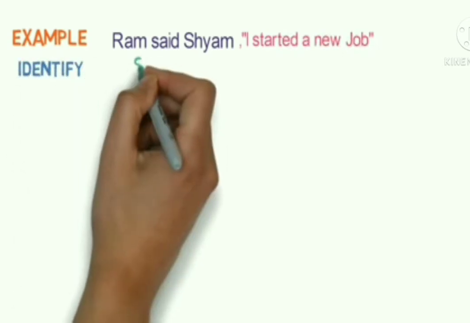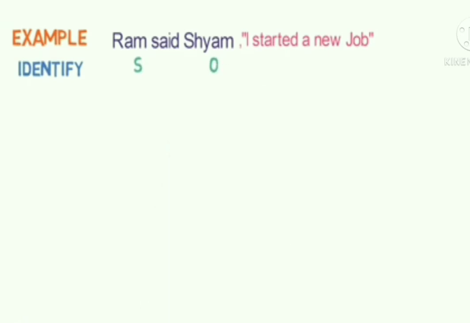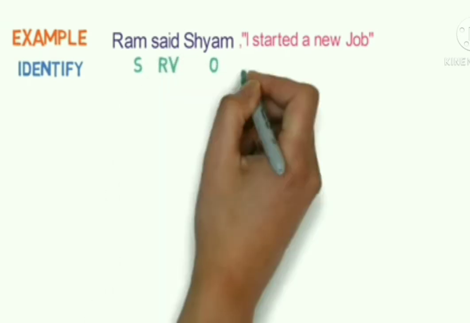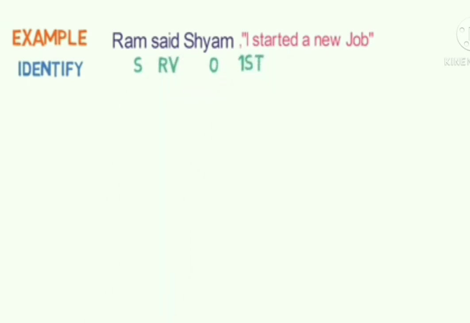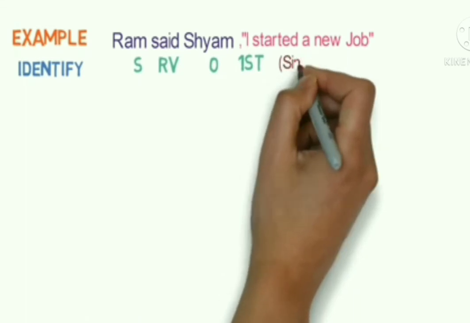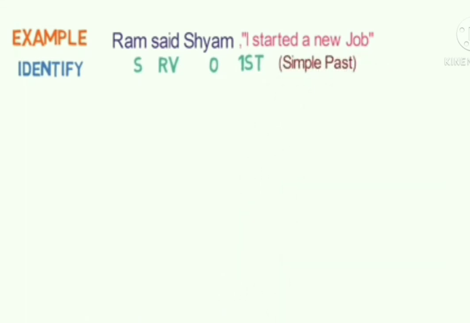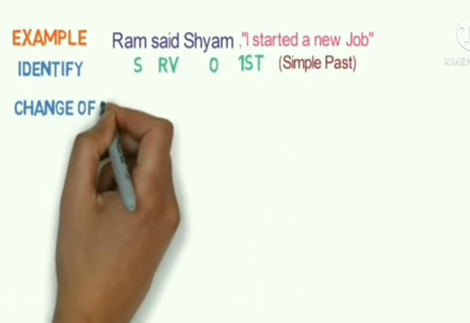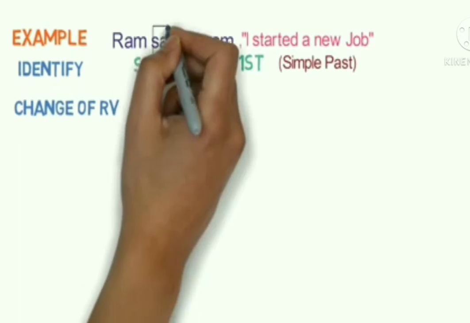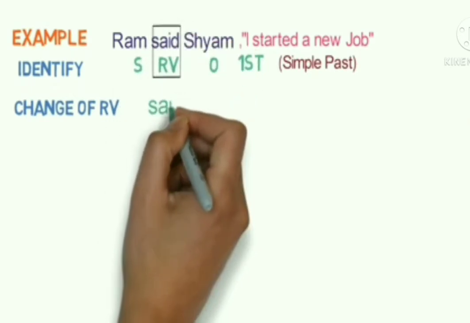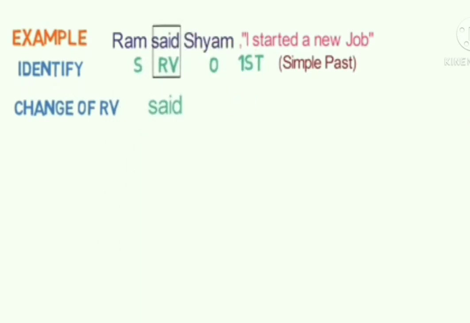So Ram is the subject here, Shyam is the object, said is the reporting verb, and I is the first person. And as said is in the past form, so we need to check the tense in reported speech. It is in simple past tense. Second step is the change of reporting verb. As per we had studied, the reporting verb said will not change, it will be said itself.